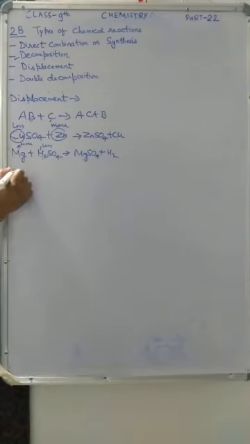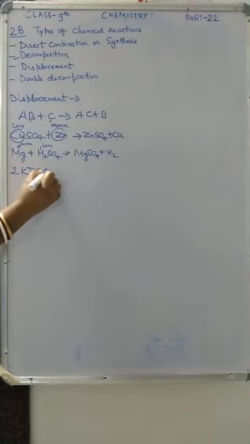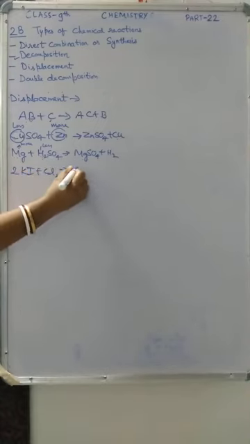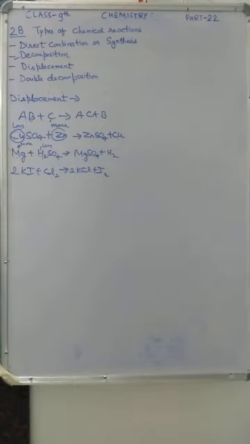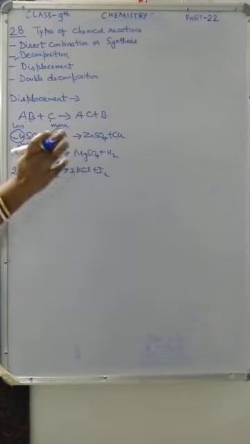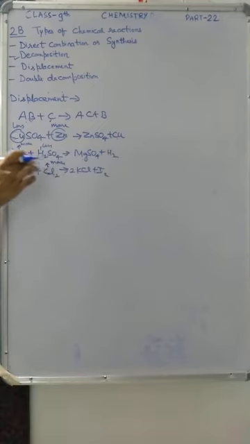One more example: potassium iodide and chlorine. In this you can see, among non-metals, chlorine is more active than iodine. Chlorine is more active and iodine is less active. That is why iodine is displaced by chlorine. In the place of iodine, now chlorine is there, because chlorine is more active than iodine. So these are examples of displacement reaction.